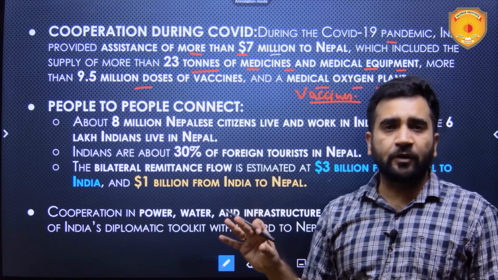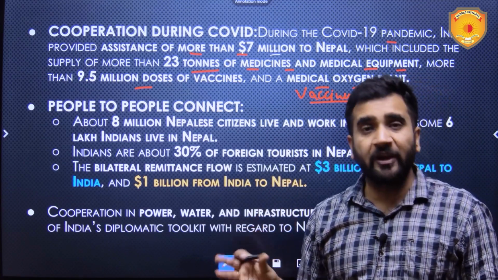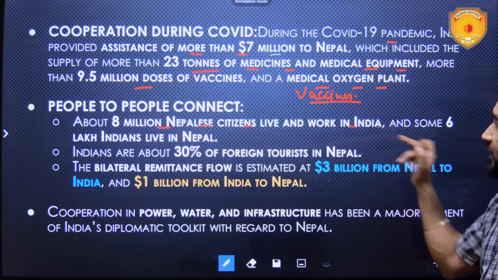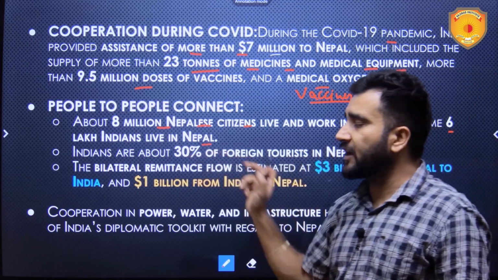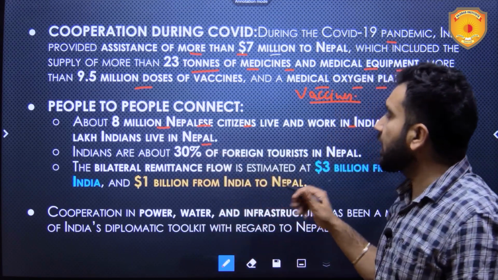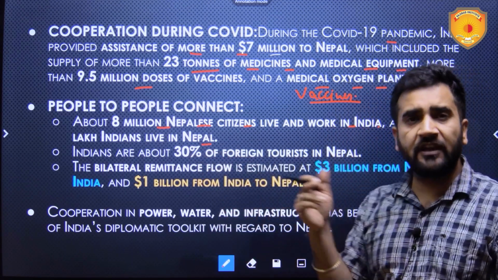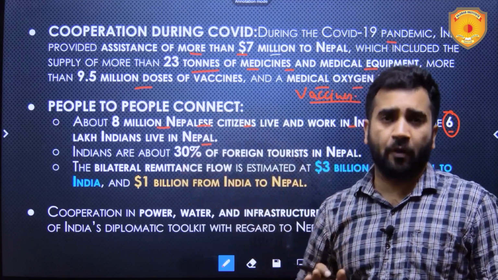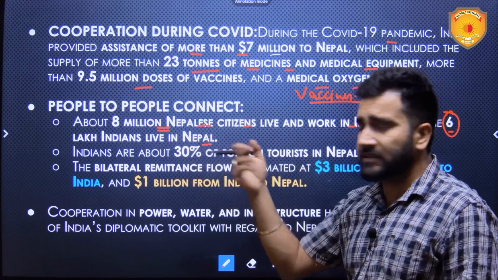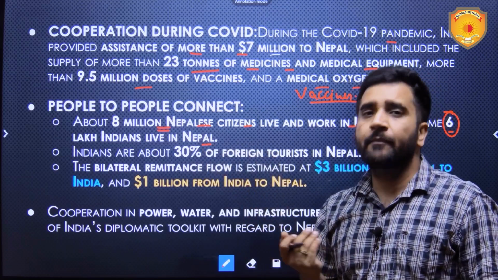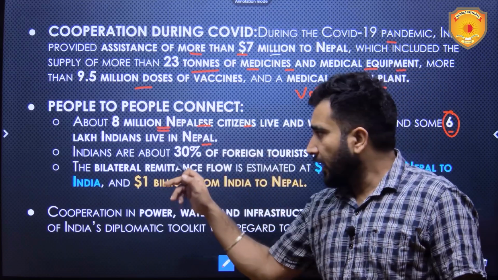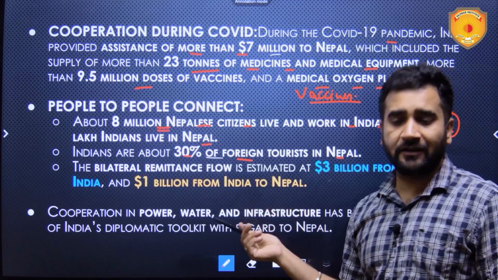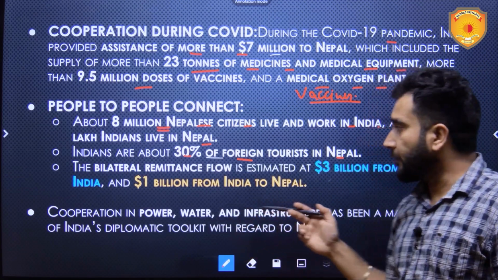There is inherent people to people connect. As we share the roti beti ka rishta, people to people connect will be there. About 8 million Nepali citizens live and work in India, and some 6 lakh Indians live in Nepal. So if you see in absolute numbers, number of Indians living in Nepal are less, but they are very high according to the proportion of their population. And these 8 million Nepalese in India, they are very less as compared to the proportion of the population of India. Indians are about 30% of foreign tourists in Nepal, one of the largest contributors of tourism in Nepal.